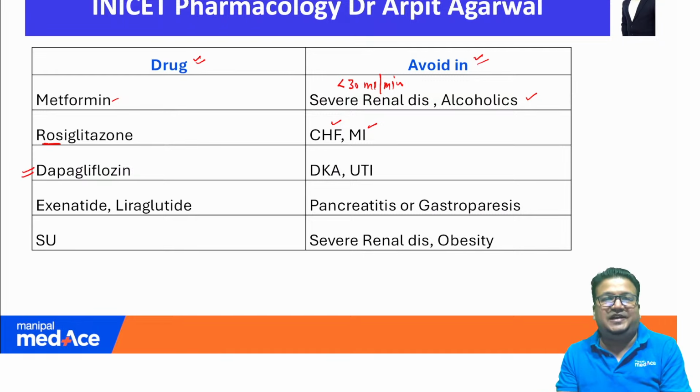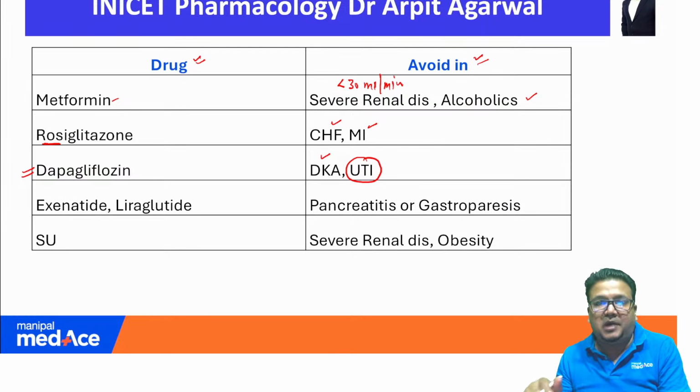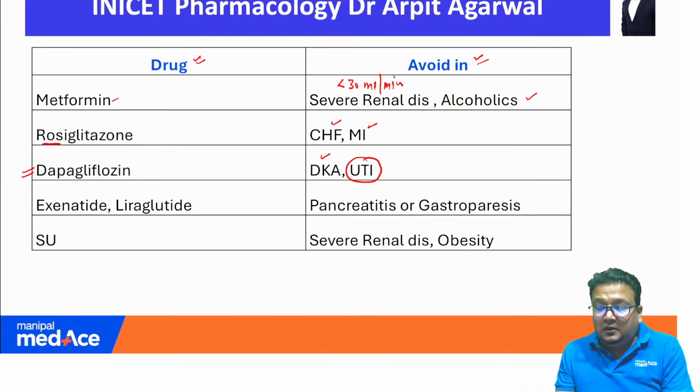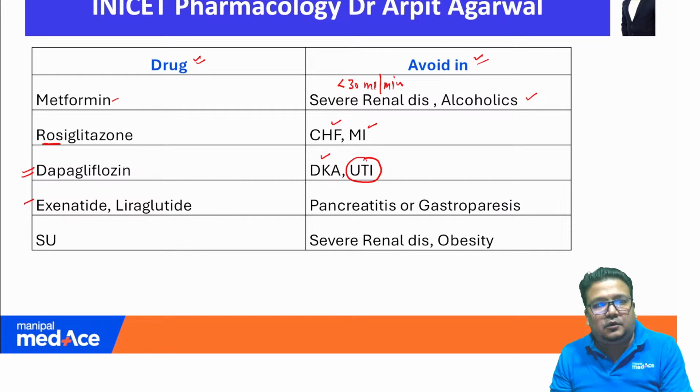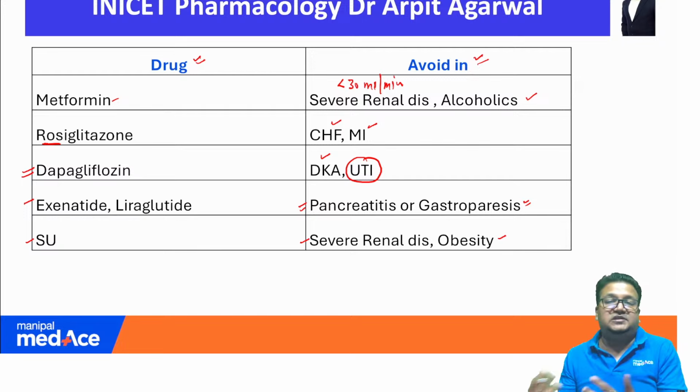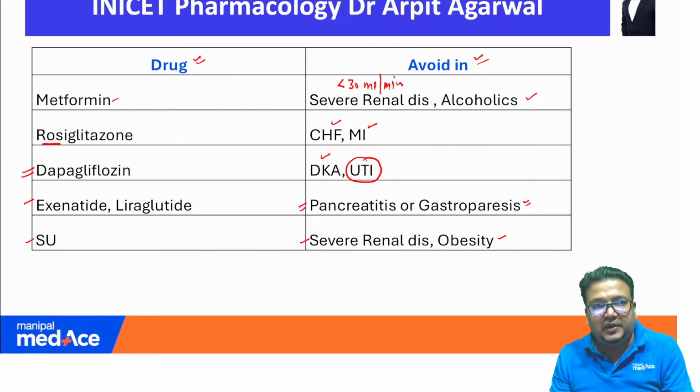Dapagliflozin, the question that has been asked, should be avoided in patients with history of UTI and with diabetic ketoacidosis because they mask the high glucose of diabetic ketoacidosis. The GLP agonists like exenatide and liraglutide should be avoided in patients with pancreatitis or history of gastroparesis, and sulfonylureas should be avoided in severe renal disease and obesity because they increase the weight of the patient.